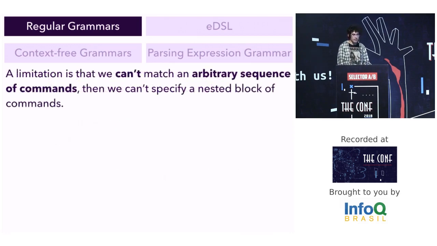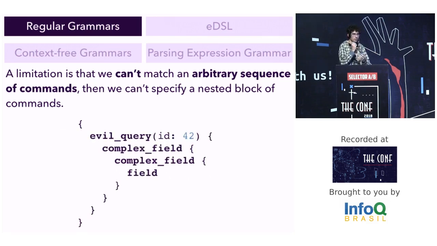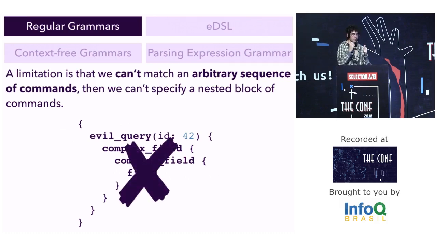Because regular grammar is a very simple grammar, it has some limitations. For example, we can't match an arbitrary sequence of commands that then specify a next code block. For example, in GraphQL, we can have a field inside of another field. We can't specify this using only regular grammar. We need something more powerful.